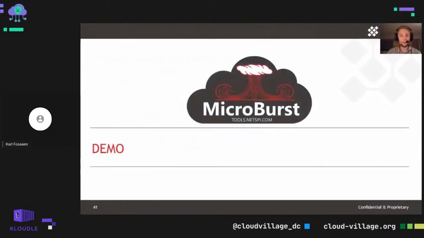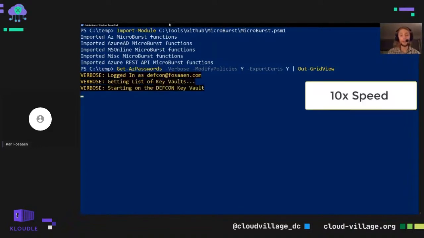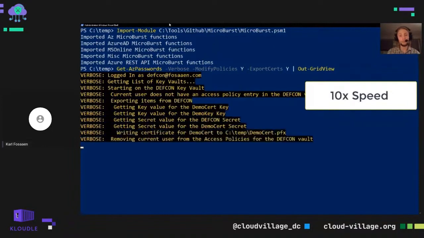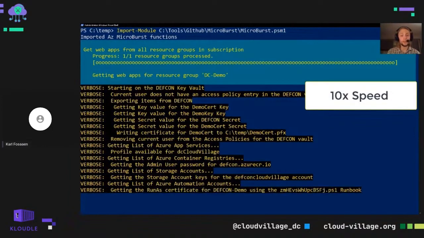So a quick demo here. We have a recording for a recording, but we can see up at the top here, we've imported the MicroBurst modules that include the Get-AzPasswords function. We recommend using the verbose flag here, and we're also using modify policies and export certificates so that we'll modify any key vault policies that we need to modify to gain access to a key vault, and then any certificates that are in the key vault will write out to PFX files in the directory that we're running the function from.